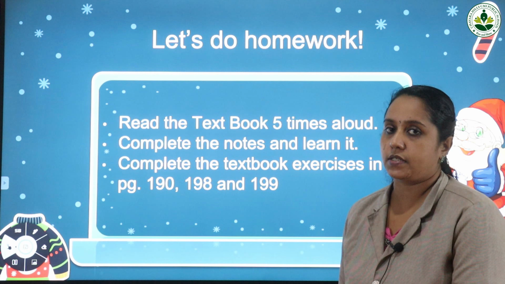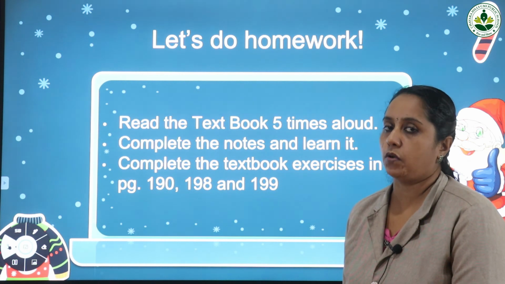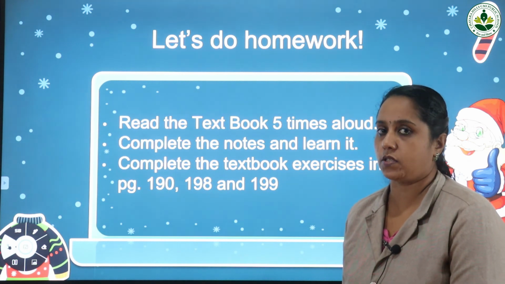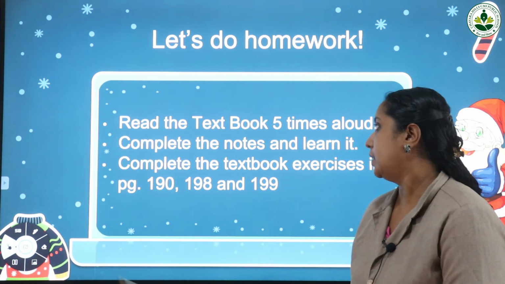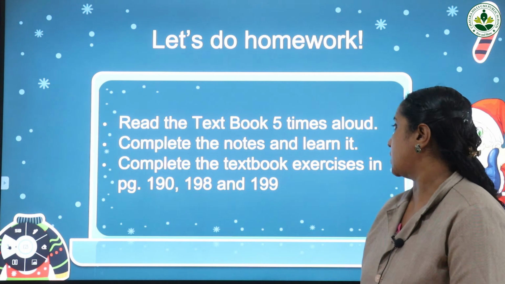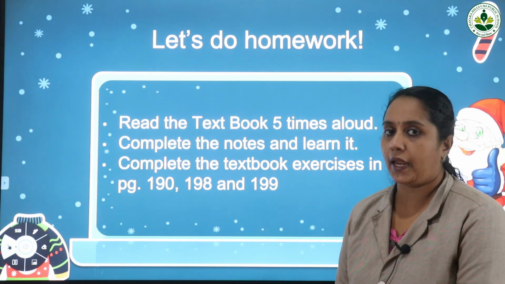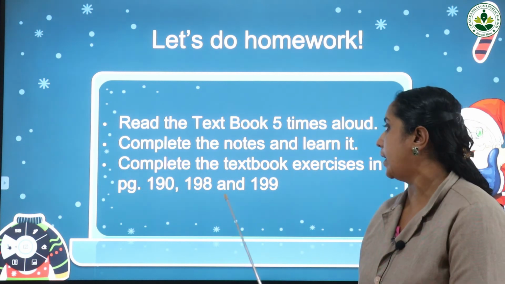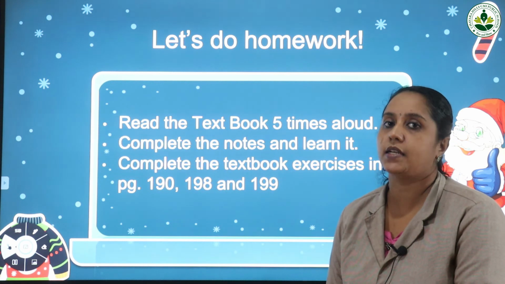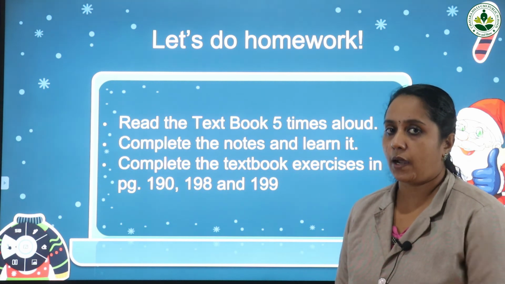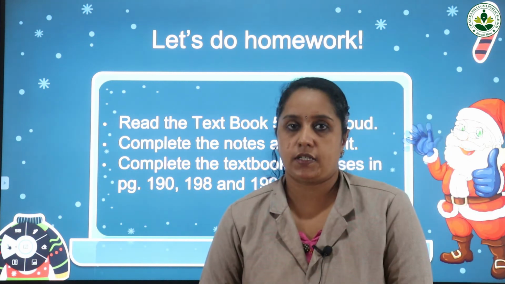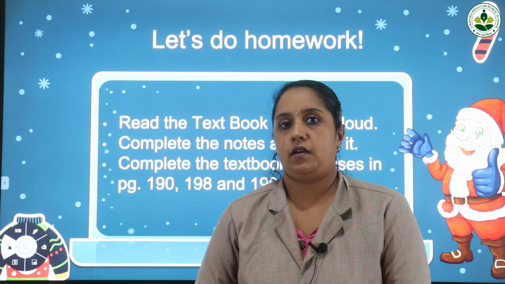Then name the following questions as well as the 3 question answers. You have to copy it down in your EVS notebook and learn it. Third one, complete the textbook exercises in page 190, 198 and 199. So you have to complete that, and during our live session we will discuss it personally.